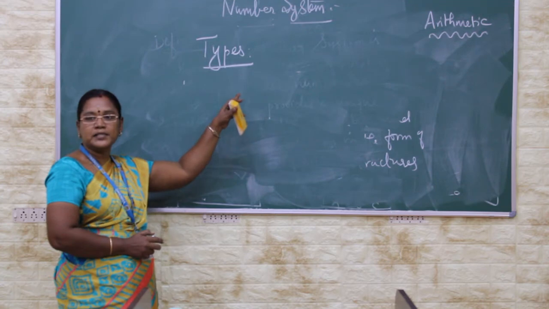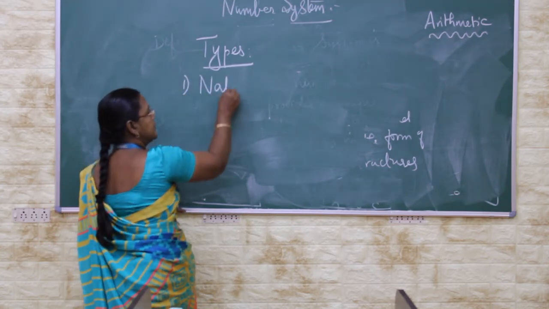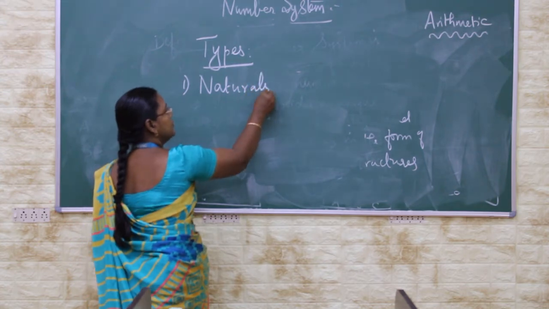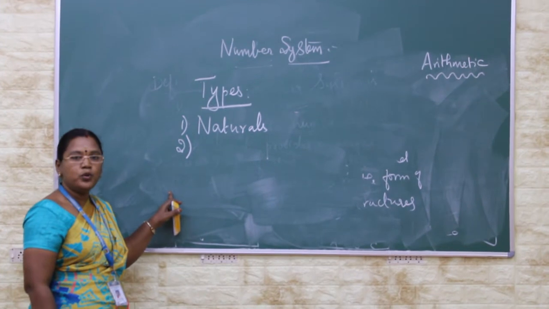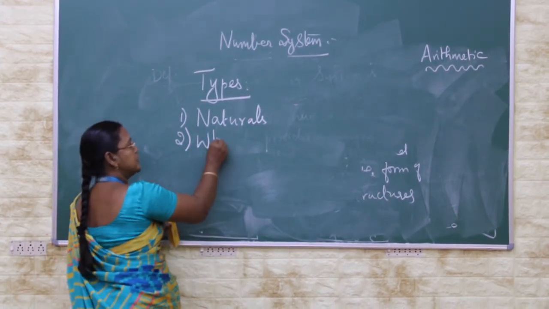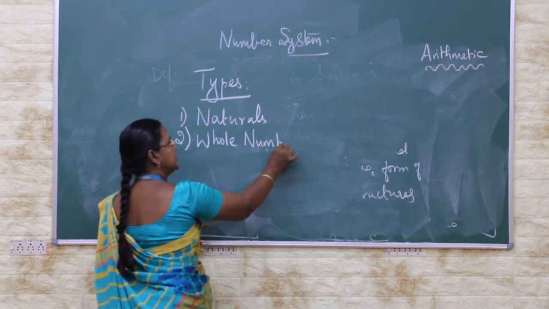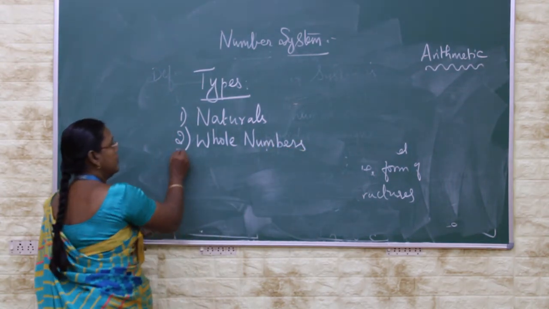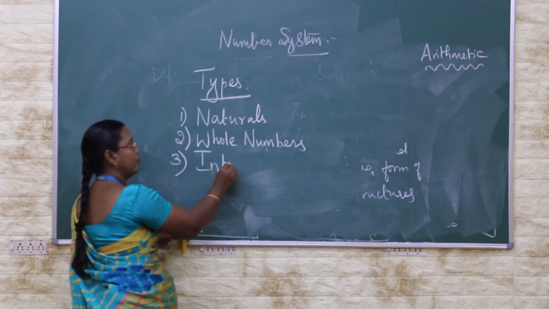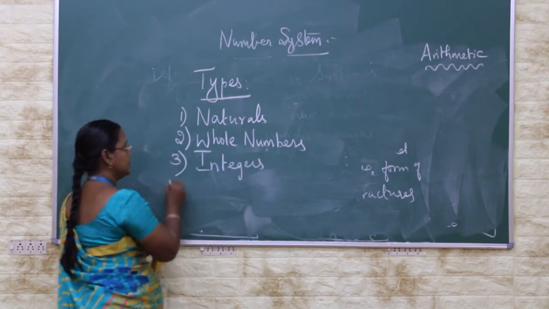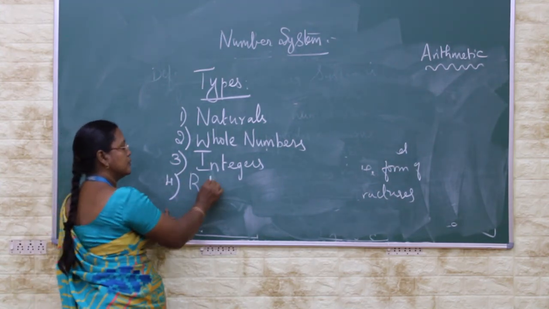Types of number system. First one is natural number system. Second one is whole number system. Third one is integers. Fourth one is rational numbers.